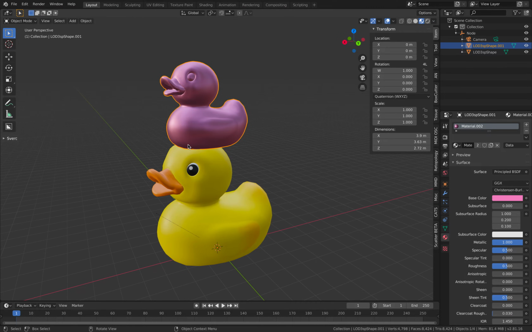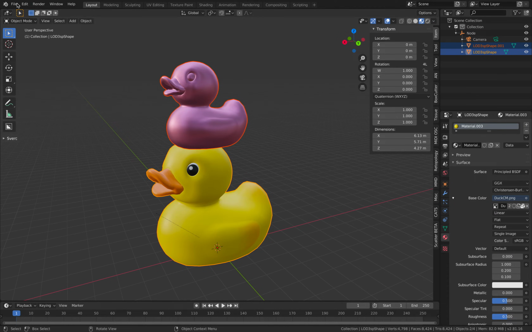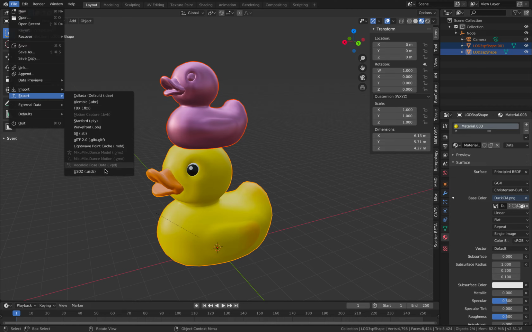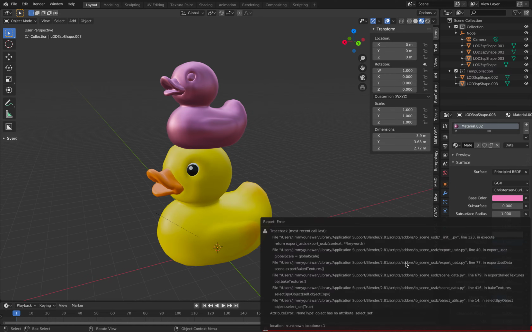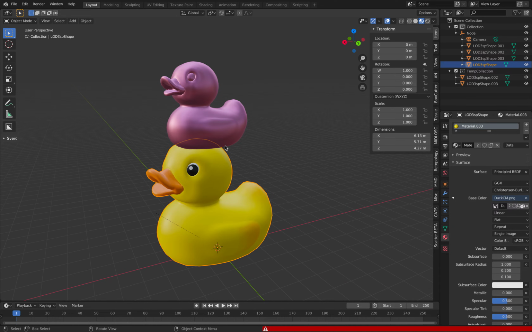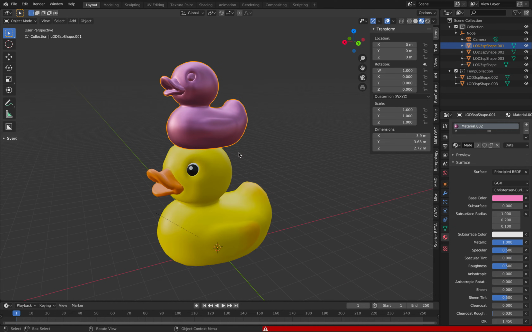It's working. Select this ducky and this ducky, file, export, USDZ, bake texture, bake ambient occlusions. Now we should have, yeah, it seems there's a bug.